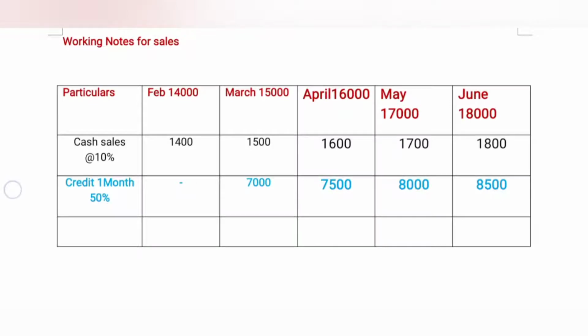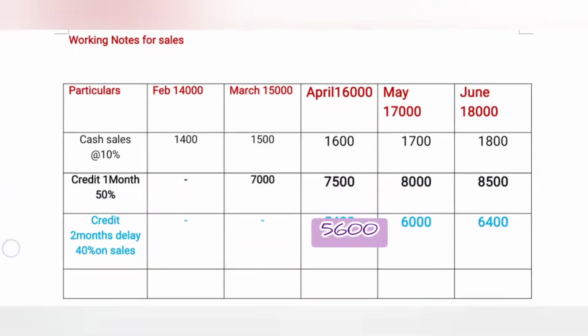Then March month's amount is transferred to April month. That is 15,000 by 2, it is 7,500. Then April month 16,000 by 2 is 8,000. March, April to May. Now we are coming to May month's amount 17,000, half is 8,500, to June month.